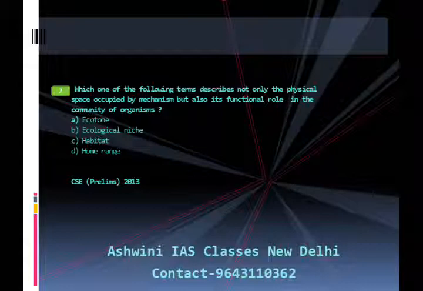Answer is B, that is ecological niche. Now what is ecological niche? Ecological niche characterizes the position of a species within an ecosystem comprising species, habitat requirements as well as its functional role.